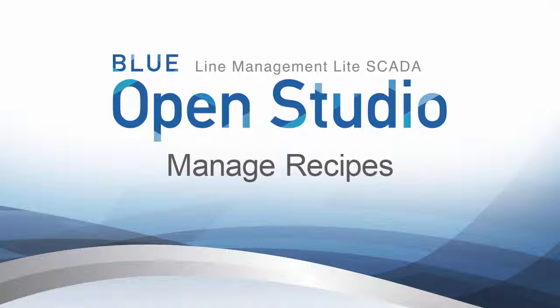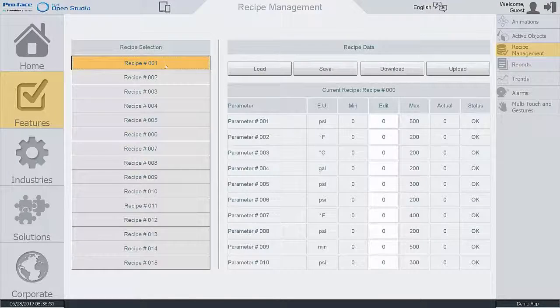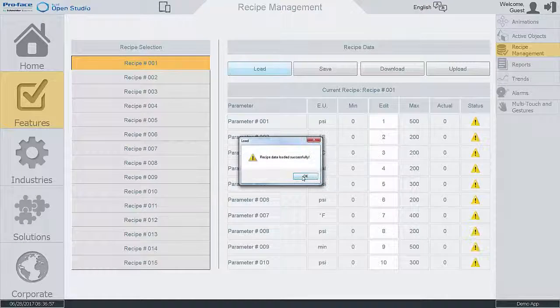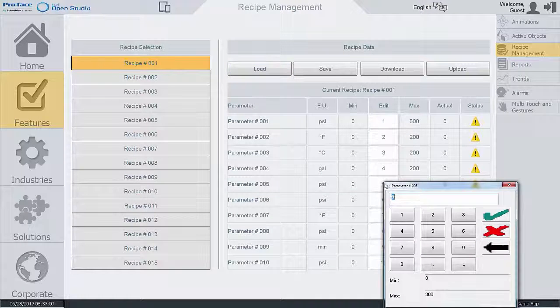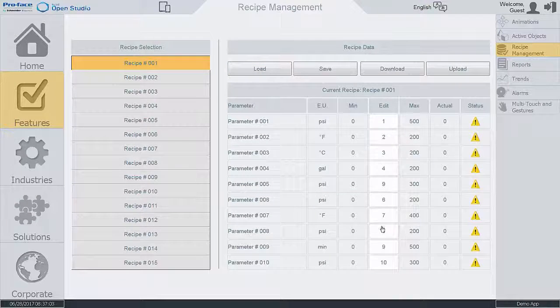Manage recipes with Blue Open Studio. Save time and maintain consistency by automating part parameters or production quantities with flexible recipe management tools.